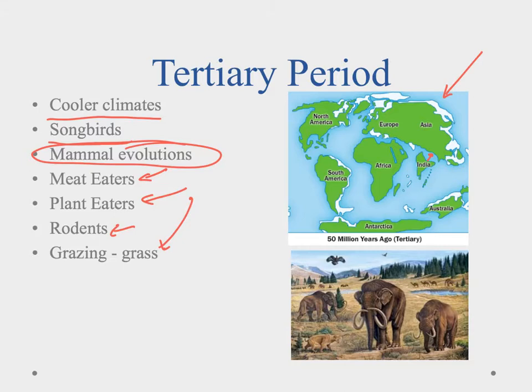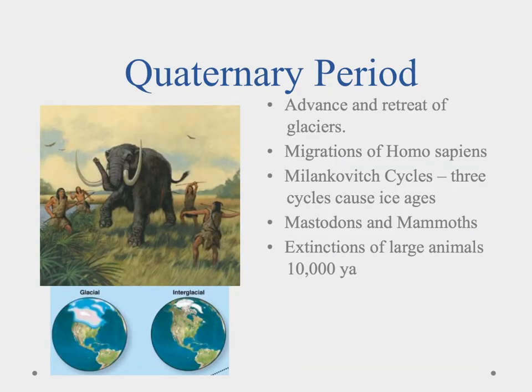So if we went back to the Tertiary Period, what we would see is something that looked a little bit like it does today in the grasslands. You would start to see some of the mammoths, the mastodons. You would see birds in the air, large mammal predators. So it kind of starting to look like what we would see now. And this brings us to the Quaternary Period, and this is our modern time here.